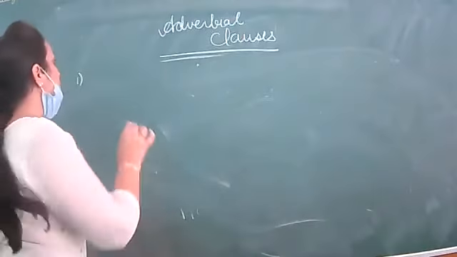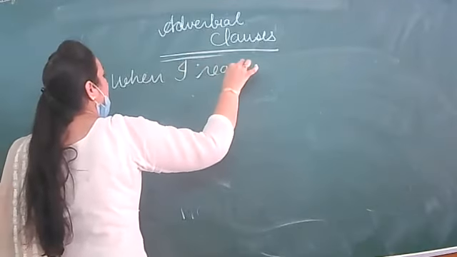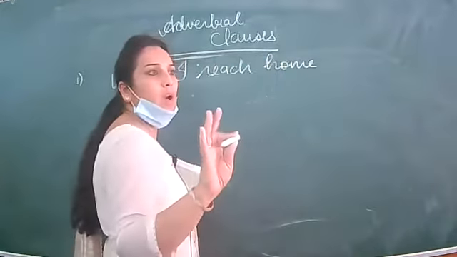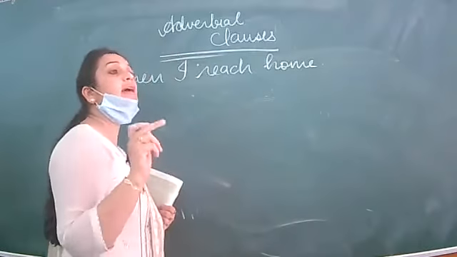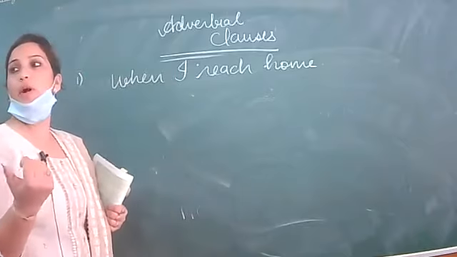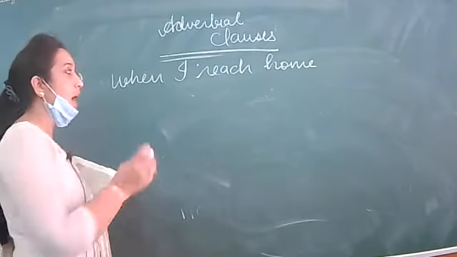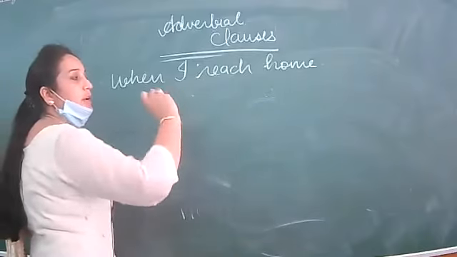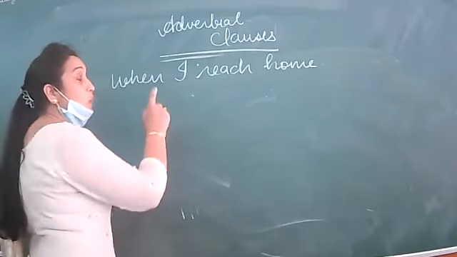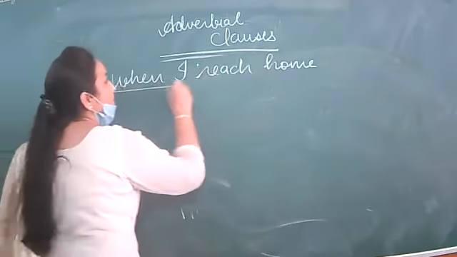Simply tell me, when I reach home is what? So the subordinate clause will be your adverbial clause, but you have to identify what kind it is. I will be writing adverbial clauses, but you have to tell me the kind, and explain along with that. I don't want to just write down the answers for you to check and put a tick mark. Not like that. You have to justify why this kind is this. When I reach home, you tell me.